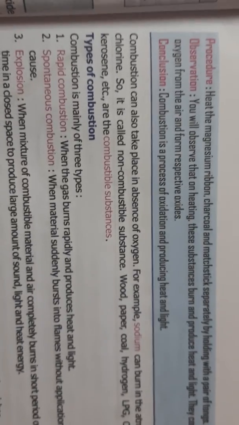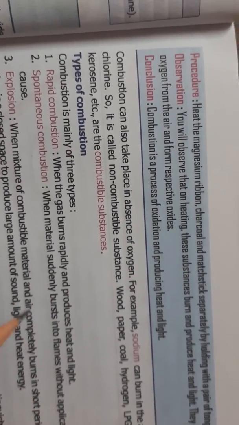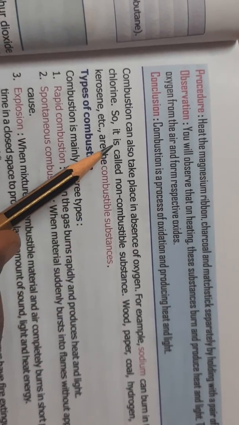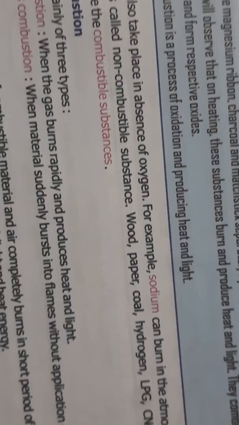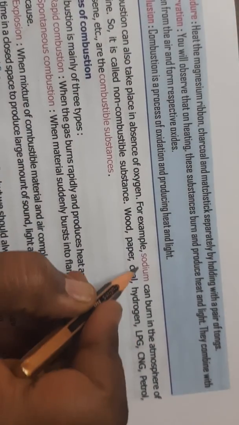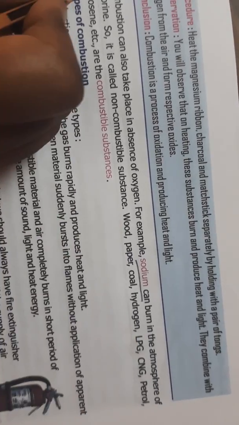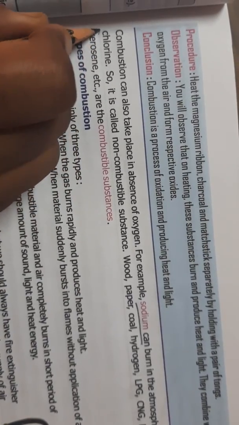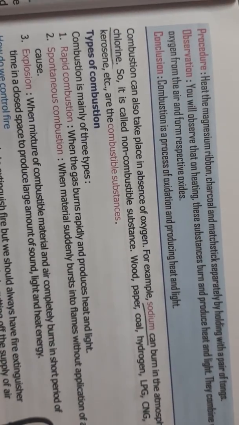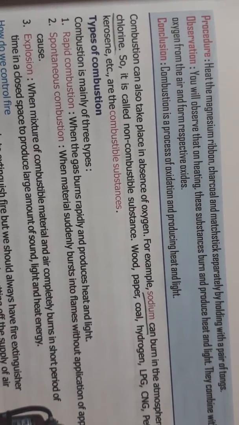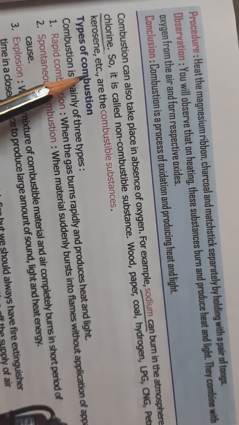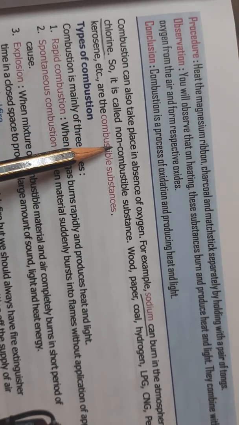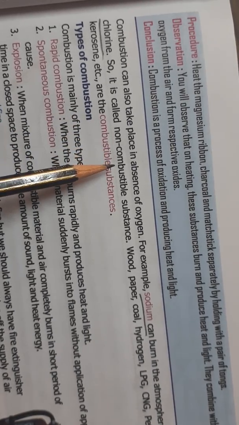Then the next one is, yes, there is an exception also. Some combustion can also take place in the absence of oxygen. For example, sodium can burn in the atmosphere of chlorine. When sodium is kept with chlorine, it can burn. Even if there is no oxygen, it will burn. So sodium along with chlorine can be taken as a non-combustible substance burning in the absence of oxygen.